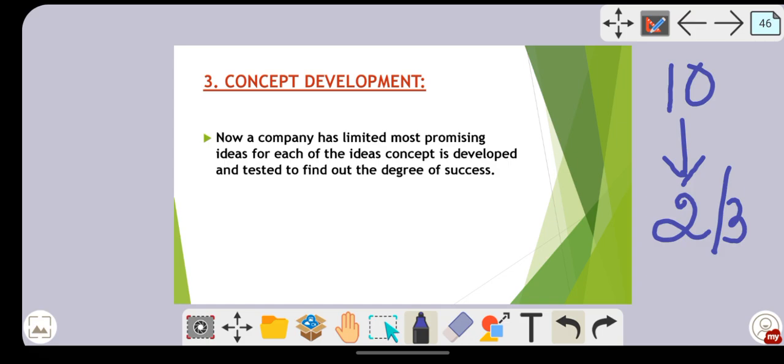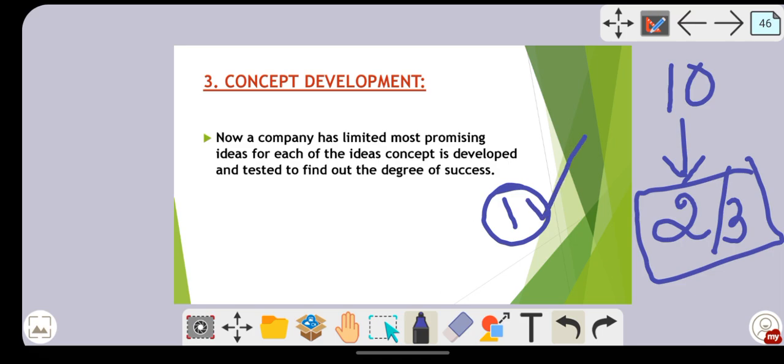That is, suppose if we manufacture this product, or if we introduce this product, will the consumers like it? So here the concepts will be developed. Will the consumers be interested to purchase the product? That will be decided. Now if the model or blueprint is successful, then the company will go for further steps. Whatever the next stages are, the company will undertake them. Maybe here the concept was successful for only one product. Now from the 2 or 3 ideas, the company will come down to only one idea. It will stick to only one idea if the concept for that particular idea is successful.